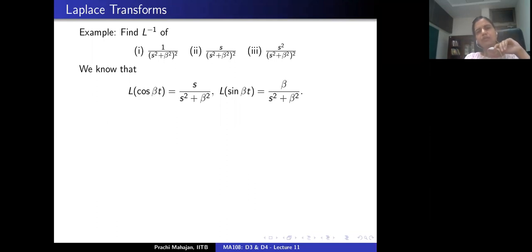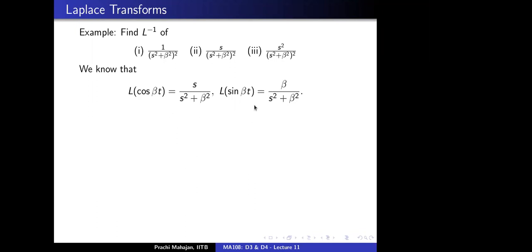So the Laplace transform of cosine beta t is s by s square plus beta square, and the Laplace transform of sine beta t is beta by s square plus beta square. I'm sorry, I did not write here for what values of s this is true. I will edit that before I put this on Moodle. s greater than 0, right? That should have been mentioned here.